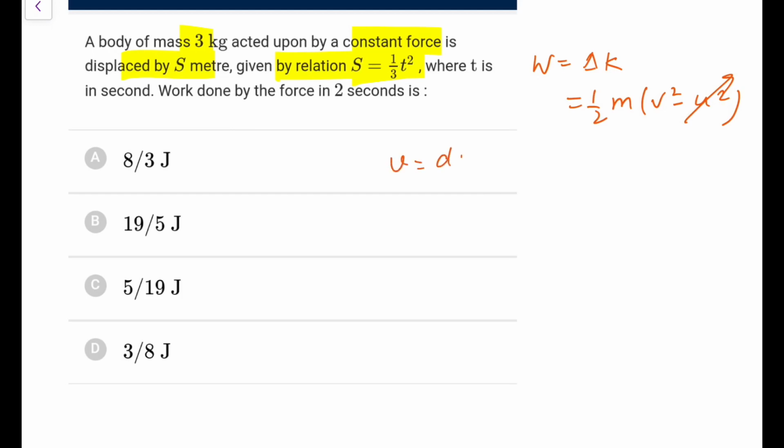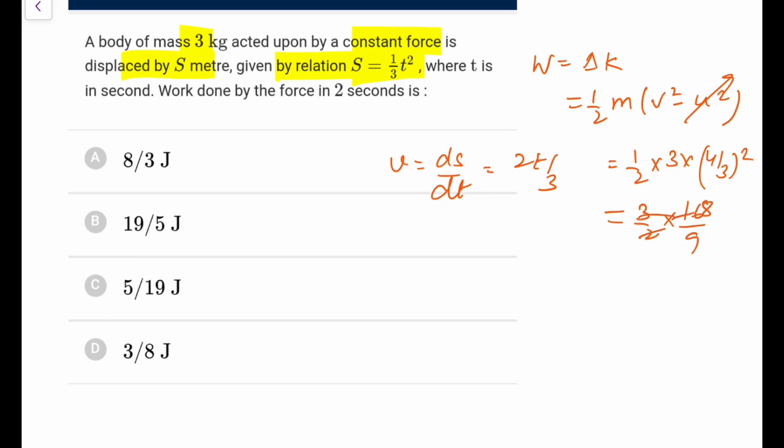How can you find the velocity at 2 seconds? Just v is ds by dt. So this is 2t by 3, so at t equal to 2 it is 4 by 3, so half m is 3 into 4 by 3 whole square. So it is 3 by 2 into 16 by 9, so this is 8 and this is 3, so it is 8 by 3 joules, so go for option A.